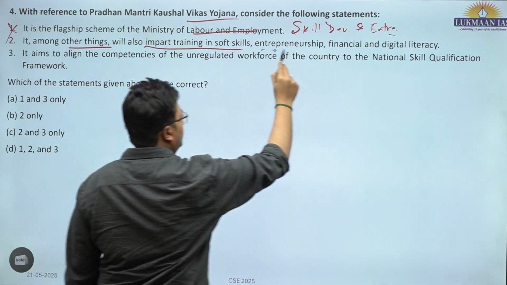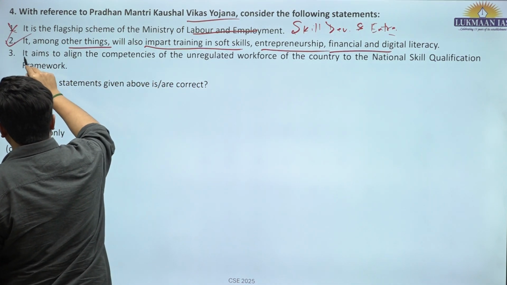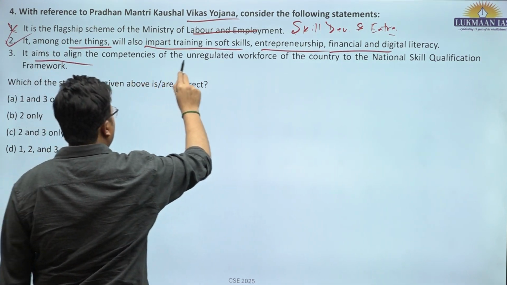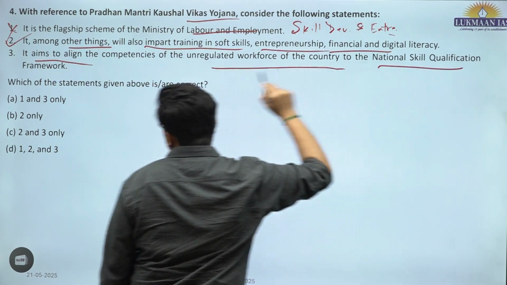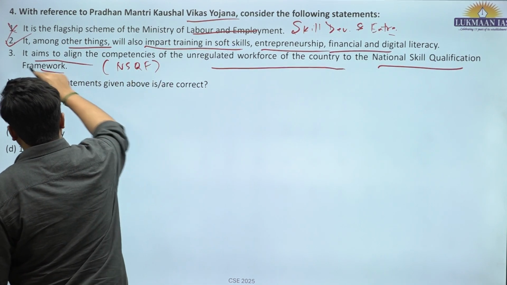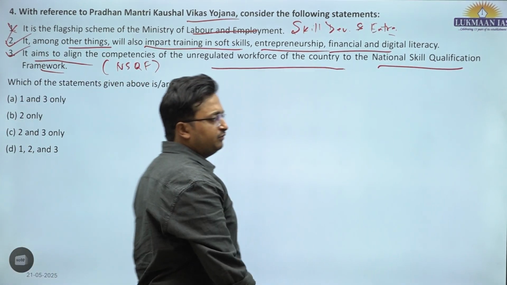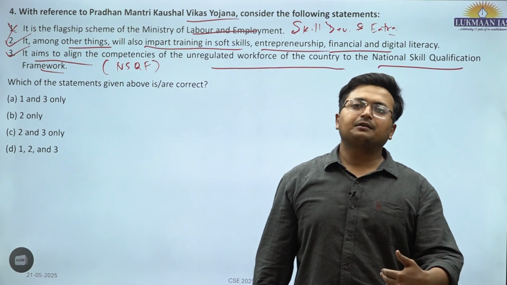This is correct. Entrepreneurship, financial and digital literacy. This is correct. And third, it aims to align the competencies of the unregulated workforce of the country to the National Skill Qualification Framework, NSQF. This is correct. Through recognition of prior learning. Recognition of prior learning is known as RPL.